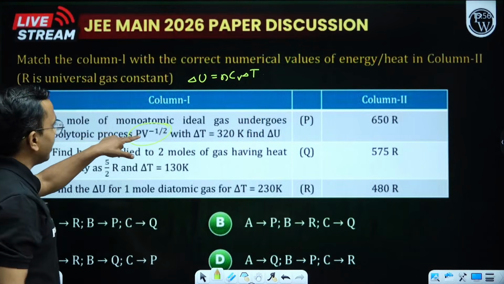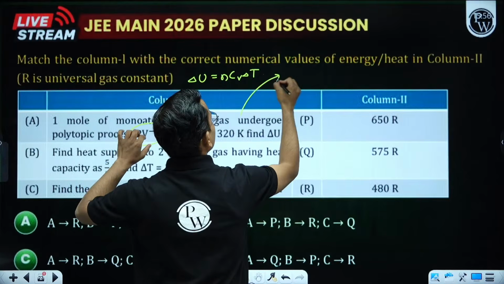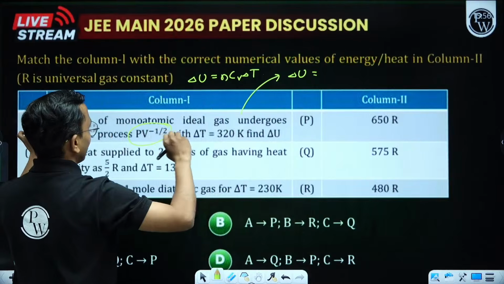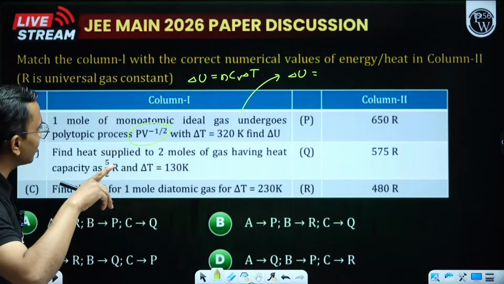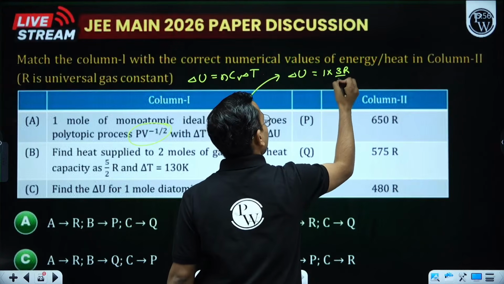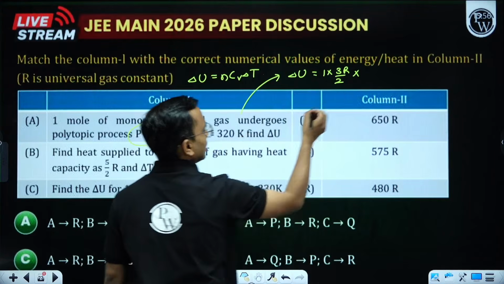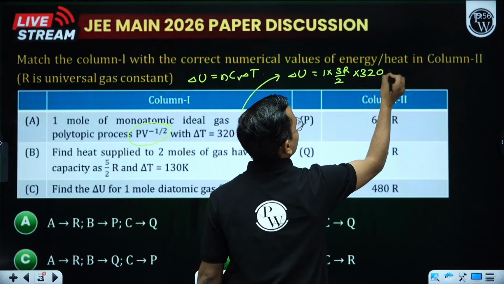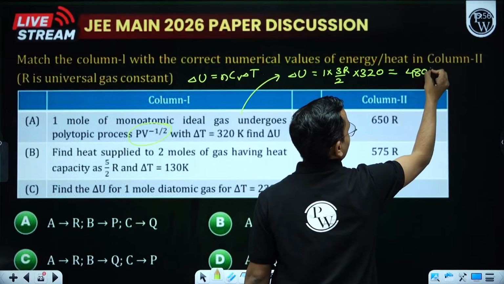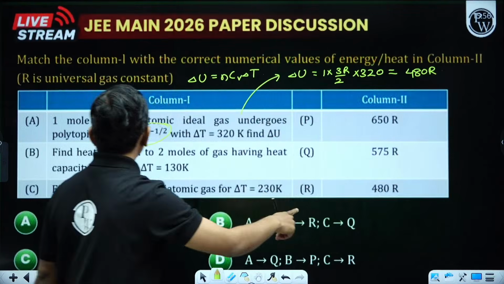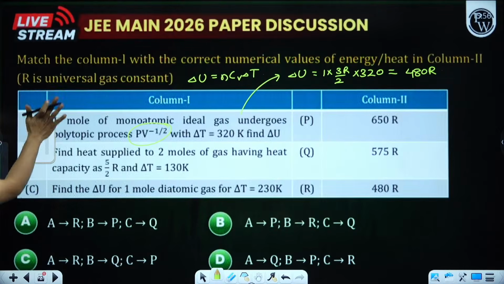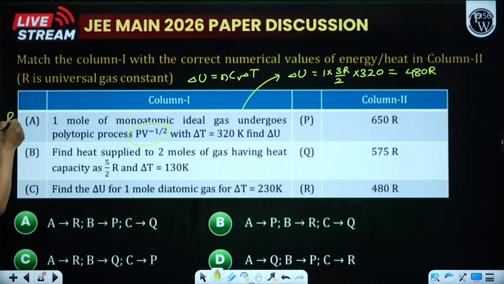So if I write delta U for this, it is 1 mole and monatomic, so Cv is 3R by 2. So n is 1, Cv is 3R by 2, and delta T is 320. So this becomes 16 into 3, which is 480R. 480R means option R. For A we are getting R.